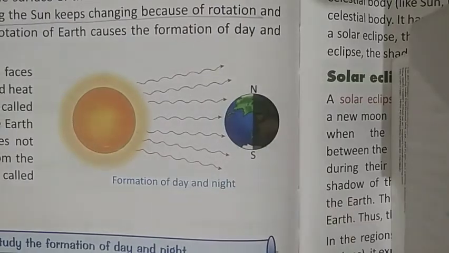Let us understand the formation of day and night practically. Here, this torch acts as the sun and its light is the source of sunlight. And this object acts as our planet Earth.